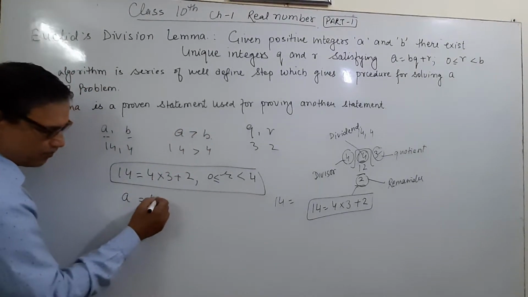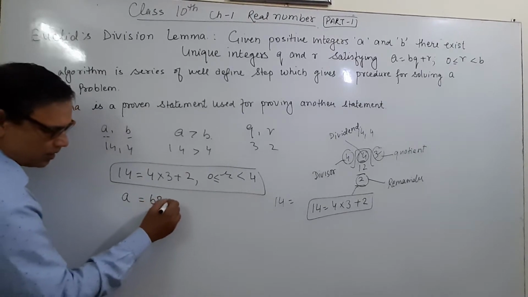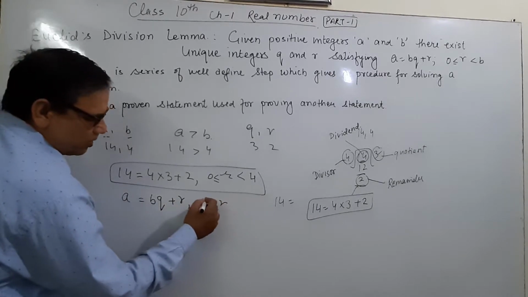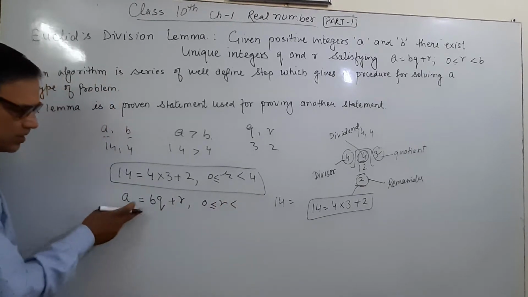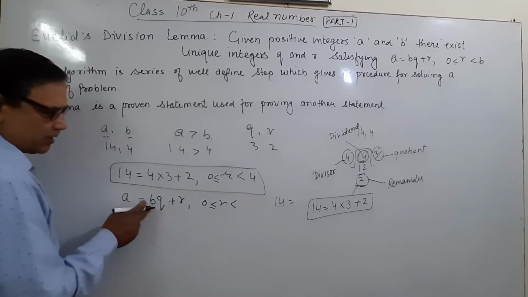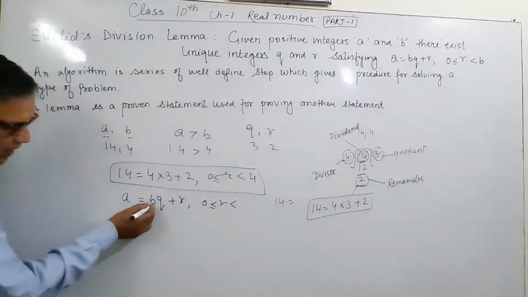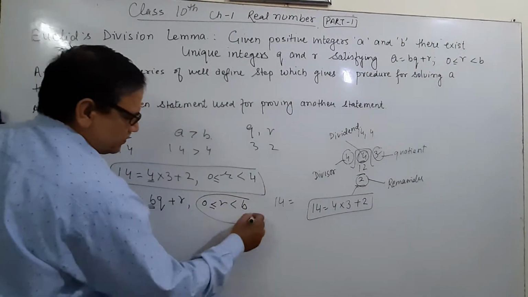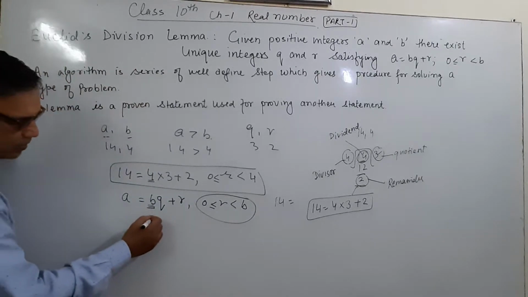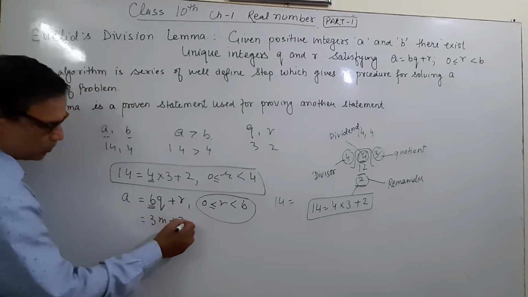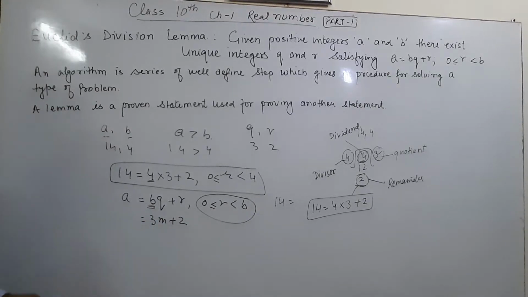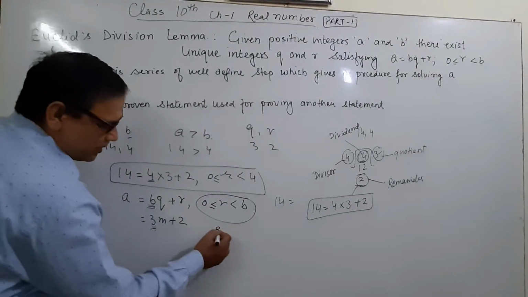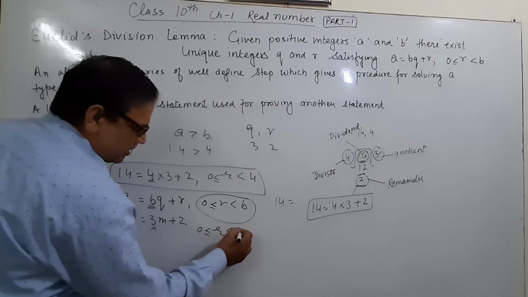The number which multiplies b will be the quotient, and the remainder will be the separate term r. That means r is greater than or equal to 0 but less than b. Why? Because b is the divisor, 4 is the divisor. If I write any number as 3m plus 2, then what are the possible values of r? Here b is 3, so the possible values of r are greater than or equal to 0 but less than 3.